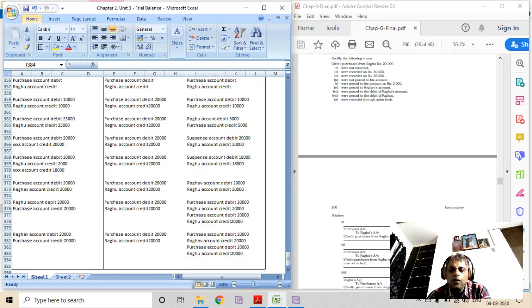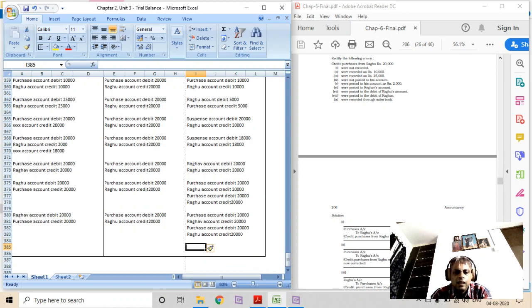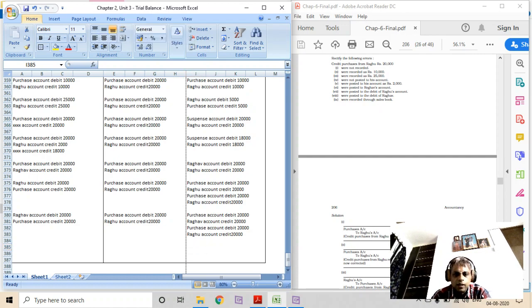So Raghu account, which is debited incorrectly, has to be reversed. And the credit entry in purchase account should be reversed. Then we have to process the actual entry of purchase account debit to Raghu account 20,000. Right? Then, purchases recorded through sales book. This is interesting, right? Let's see that.